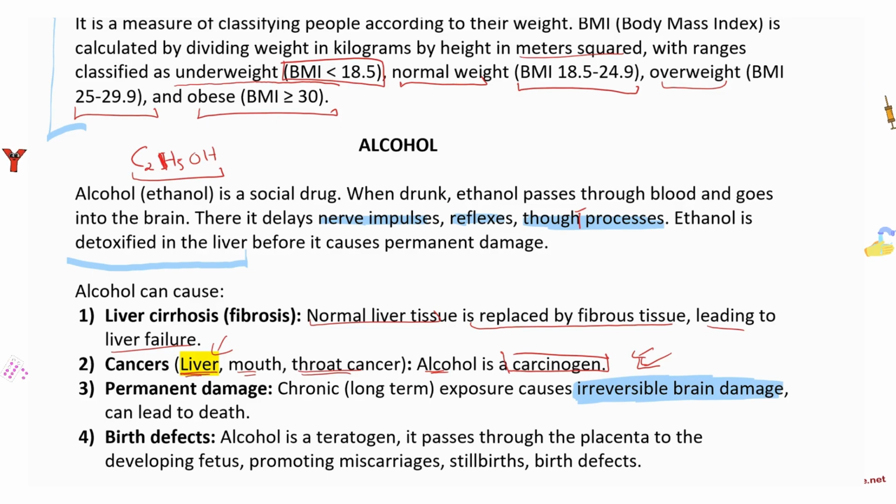Birth defects. Alcohol is a teratogen. We've already talked about this. A teratogen is any agent that causes a birth defect. It passes through the placenta to the developing fetus, promoting miscarriages, stillbirths, and many different kinds of birth defects.